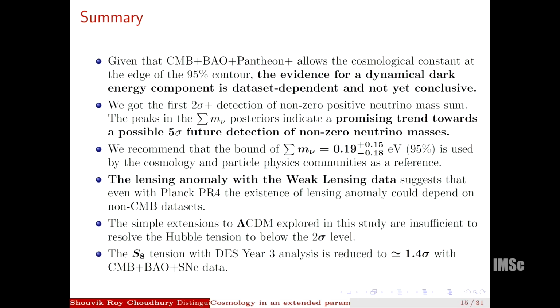For the lensing anomaly, we find that even with Planck PR4 likelihoods, the existence of the lensing anomaly could depend on non-CMB data sets, and the simple extensions to lambda CDM explored in this study are not enough to solve the Hubble tension. And lastly, the S8 tension with DES 3 is reduced to 1.4 sigma.